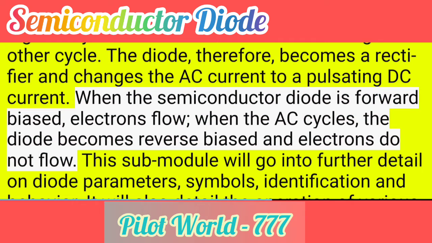When the semiconductor diode is forward biased, electrons flow. When the AC cycles, the diode becomes reverse biased and electrons do not flow.